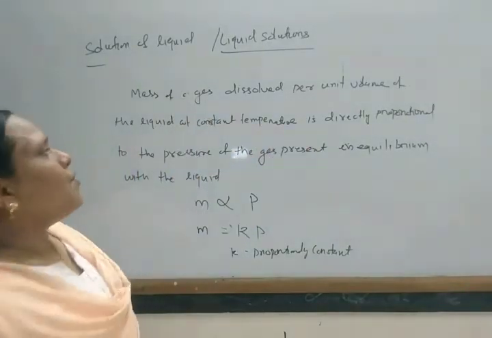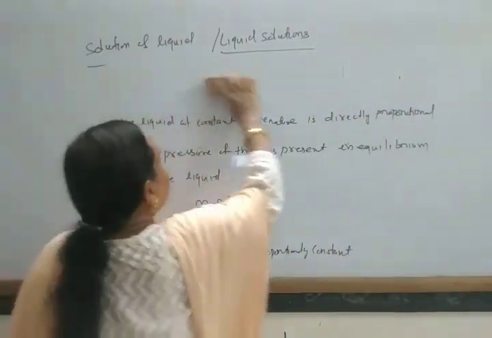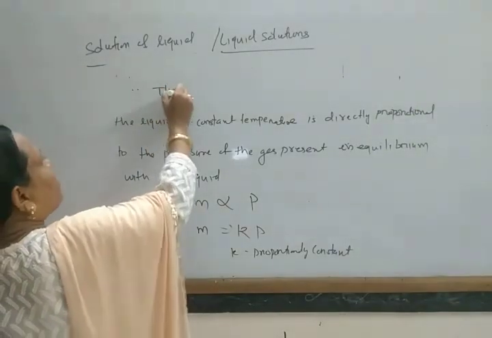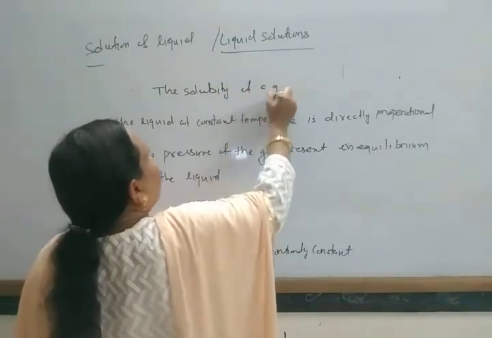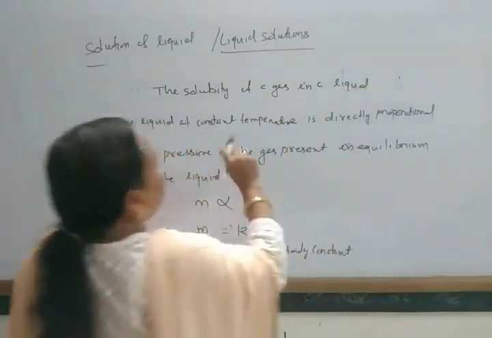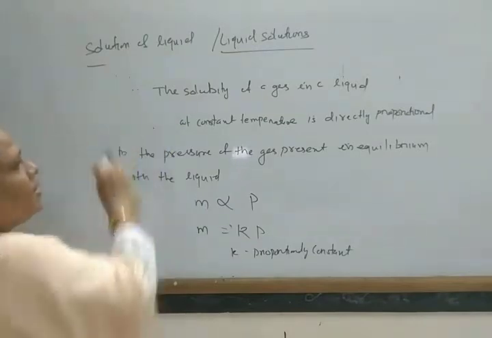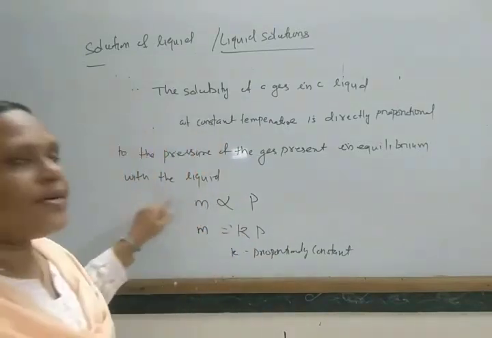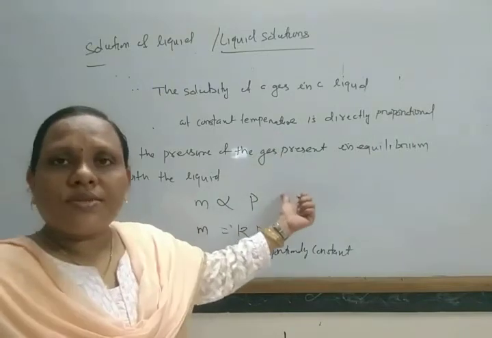So in this way, we can also write Henry's law as: the solubility of a gas in a liquid at constant temperature is directly proportional to the pressure of the gas present in equilibrium with the liquid. So this is also known as your Henry's law.